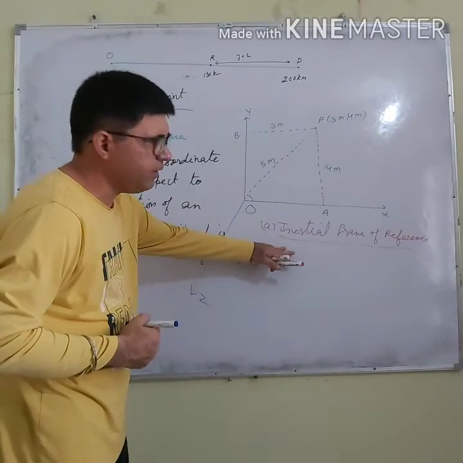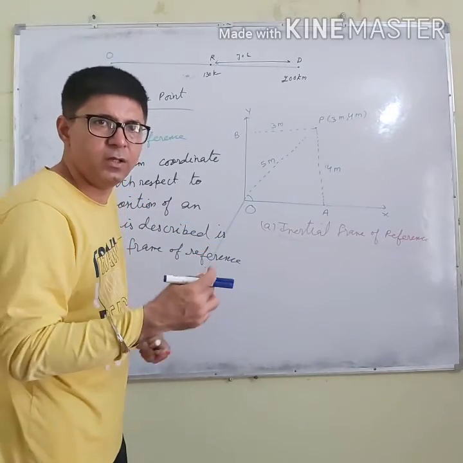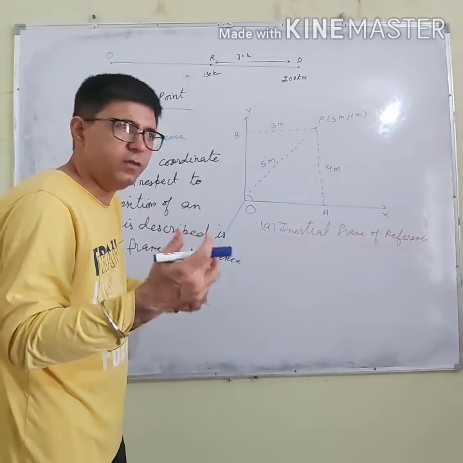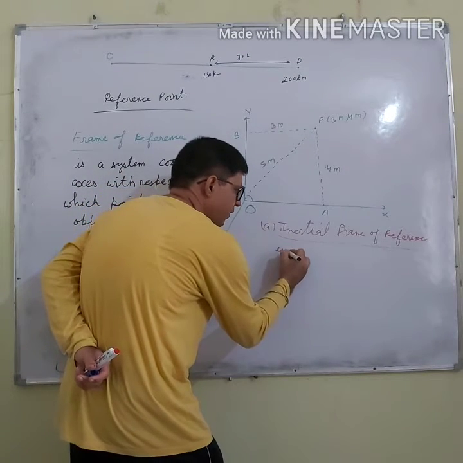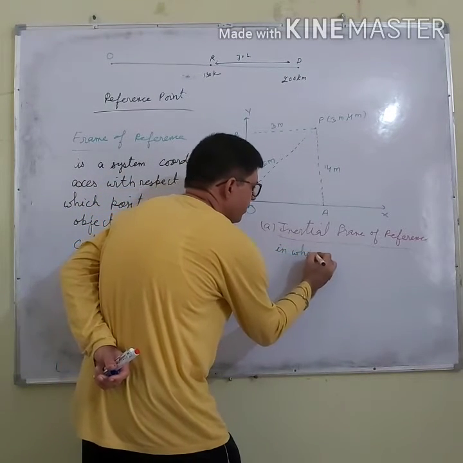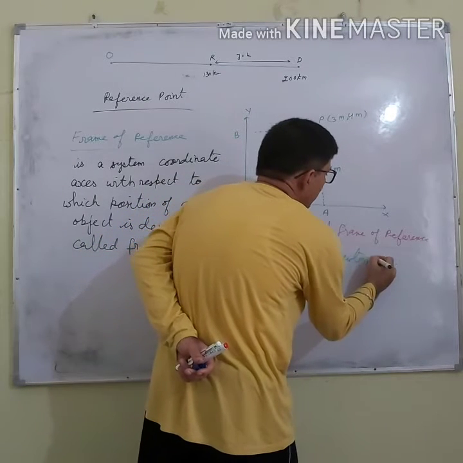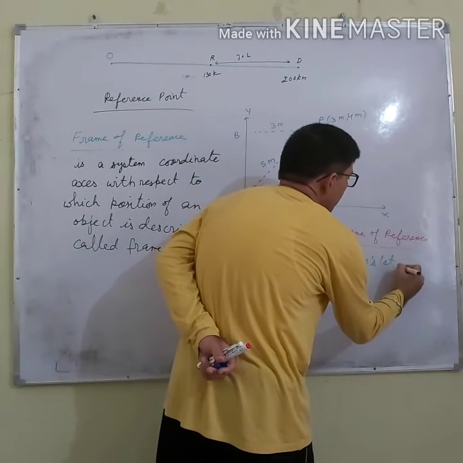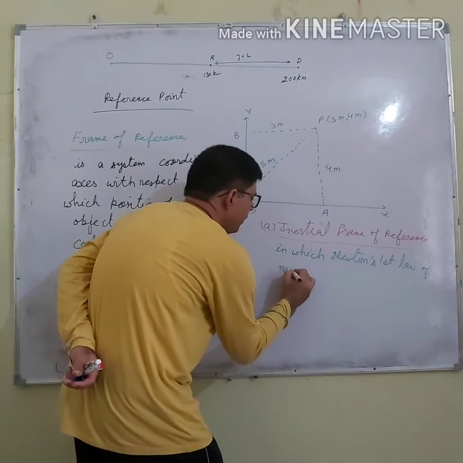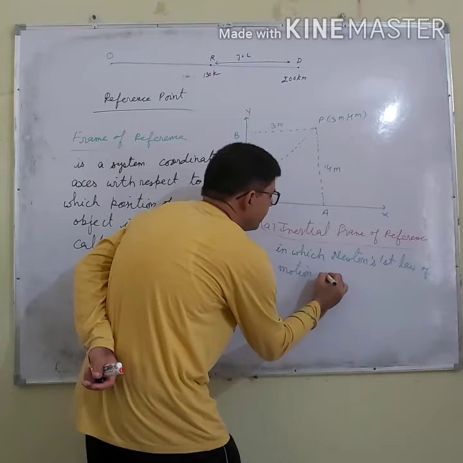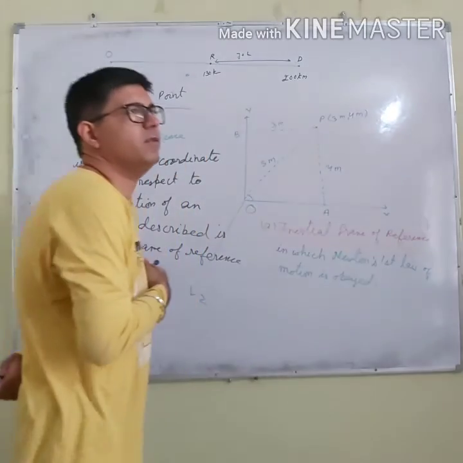Inertial frame of reference is the frame of reference in which Newton's first law of motion is obeyed.